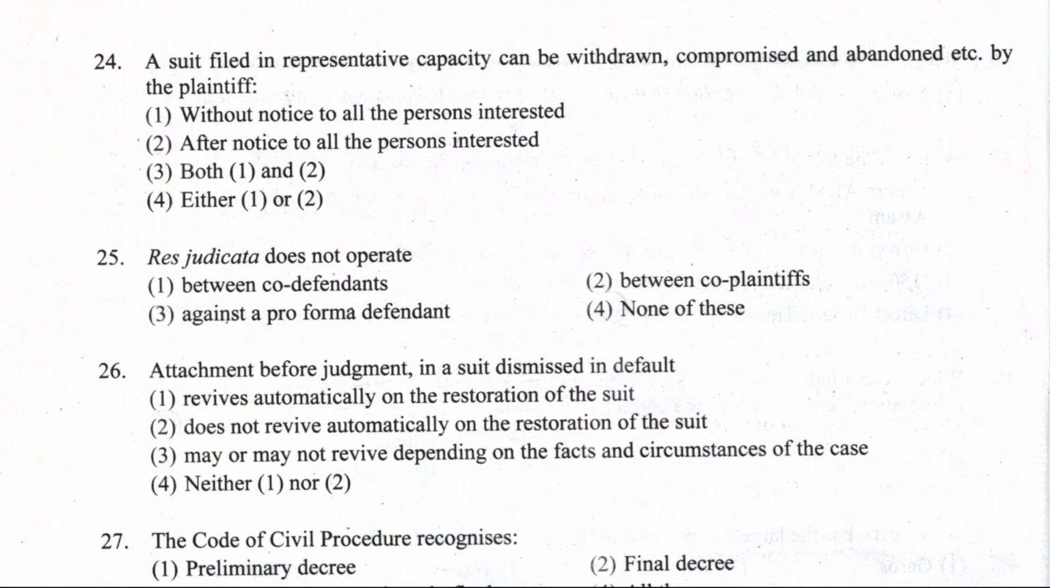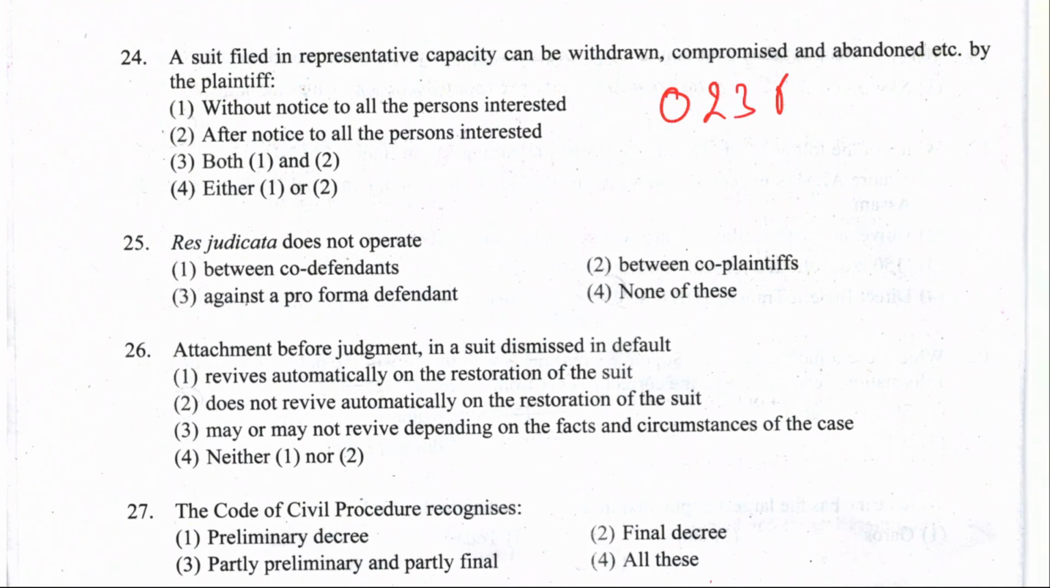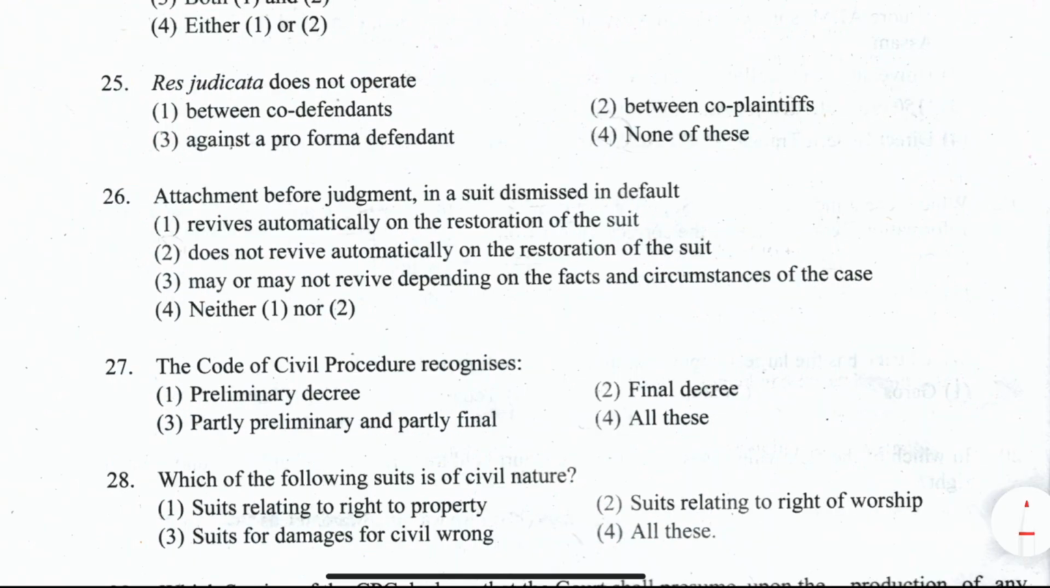A suit filed in a representative capacity can be withdrawn, compromised and abandoned, etc. by the plaintiff without notice to all the persons interested, after notice to all the persons interested, both 1 and 2, or either 1 or 2. Mentioned in Order 23, Rule 1(5), it says that a suit filed in representative capacity under Order 1, Rule 8 cannot be withdrawn without consent of the other plaintiff. Therefore, notice to withdraw must be given to all the plaintiffs or persons interested. According to that order, the right answer is after notice to all the persons interested. Come to question number 25.